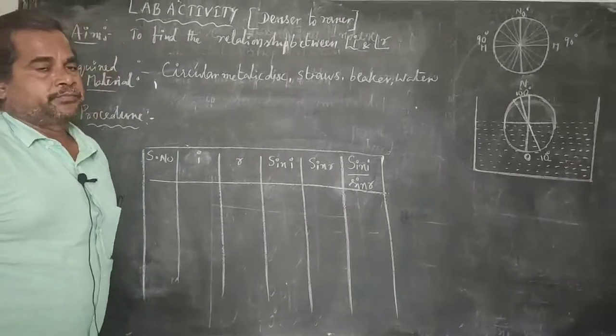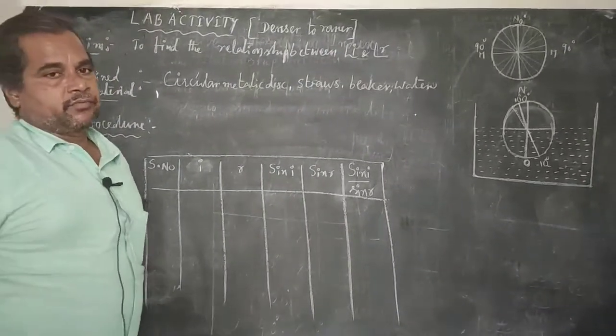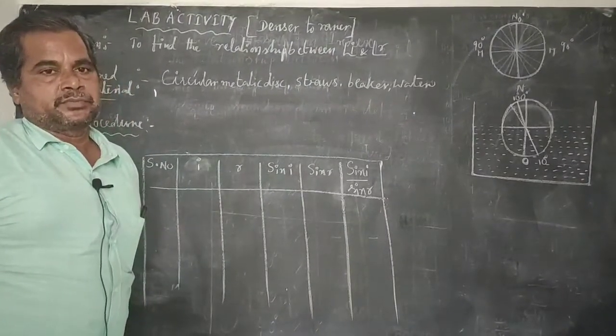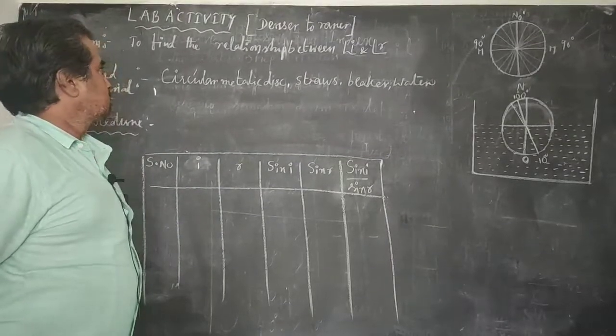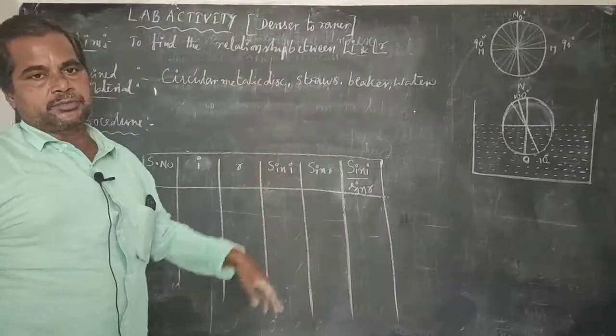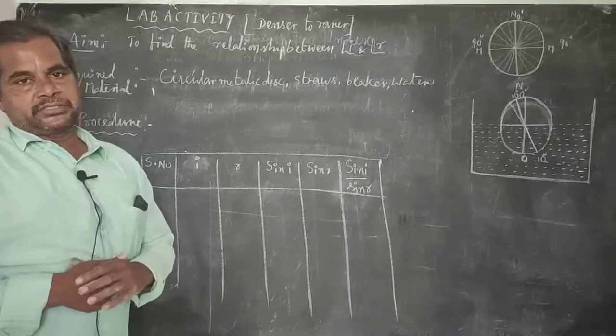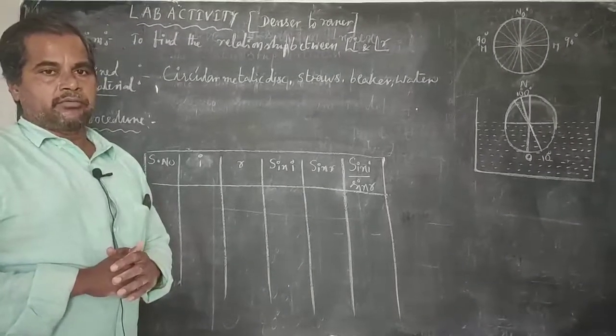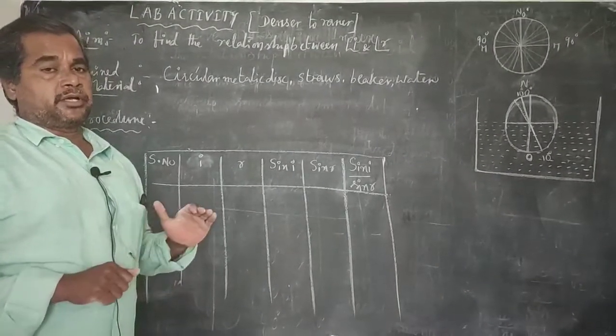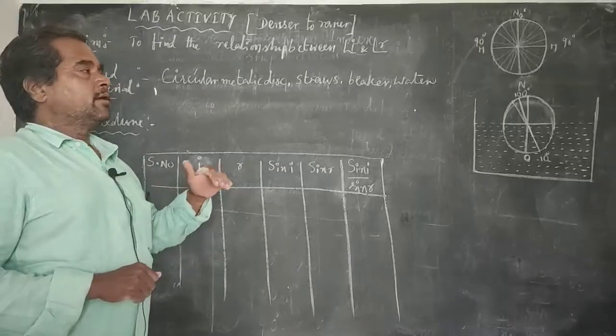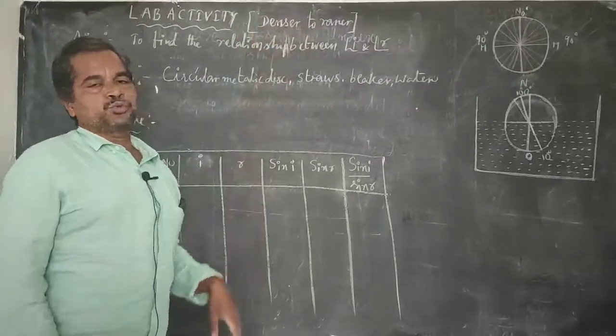Again we are explaining one more lab activity. In this lab activity also, we find the relationship between angle of incidence and angle of refraction, but here the light ray travels from denser to rarer.